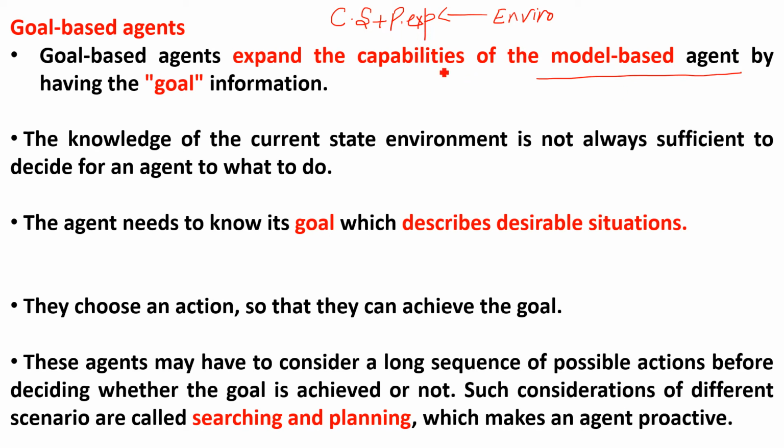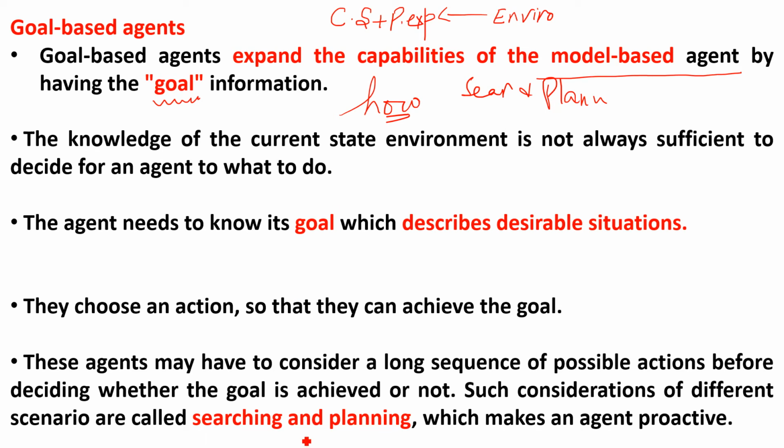And then here, this is the extension. I said extension or expansion of model-based. What extra thing do we have? The extra thing we have is the goal in our goal-based agents. We know where we have to reach. Now the question is how do we have to reach? In order to reach our goal, we need searching and planning. So here I have also mentioned this point.